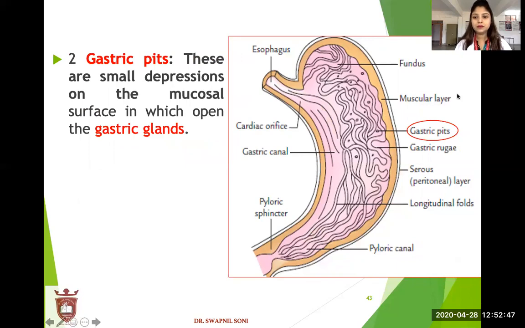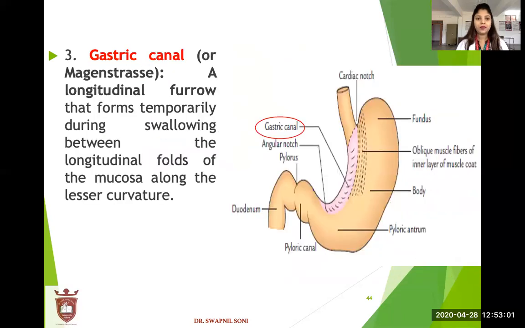Gastric pits. This depression is called a gastric pit. These are small depressions on the mucosal surface in which the gastric glands open. Gastric canal. A furrow, a longitudinal furrow that is formed temporarily during swallowing between the longitudinal folds of the mucosa along the lesser curvature. This is the gastric canal.